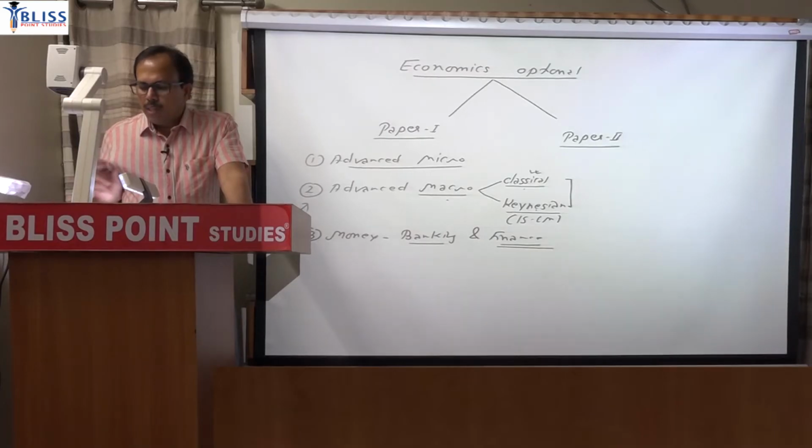For the public finance point of view, the core book will be Musgrave and Musgrave, 2-3 chapters from Musgrave, 1 and 2 chapter from Stiglitz, chapter number 19 and 20 to be precise, and the other source you can refer to is H.L. Bhatia.